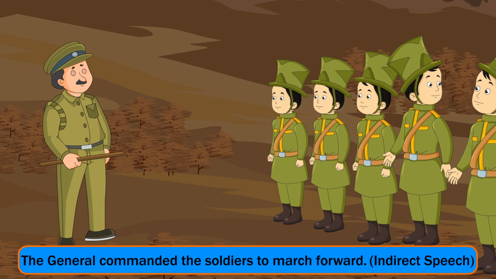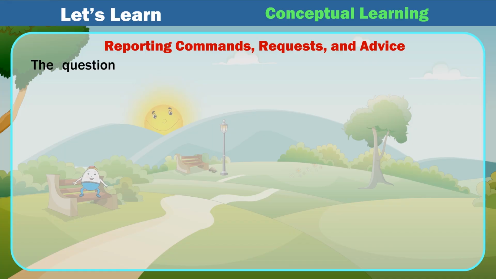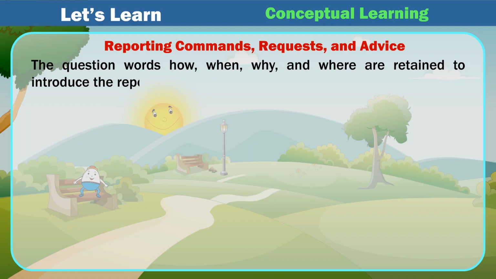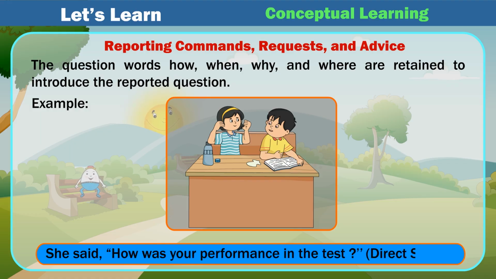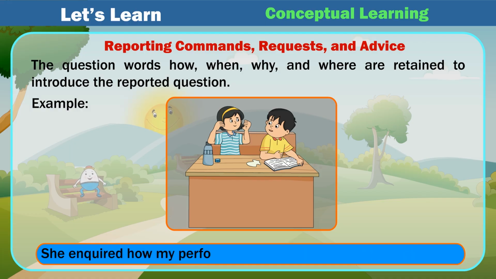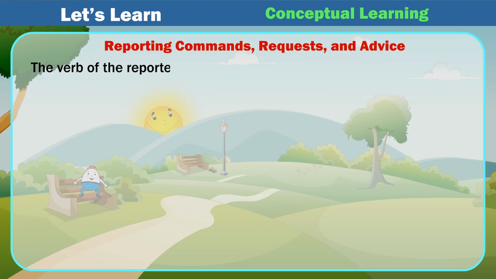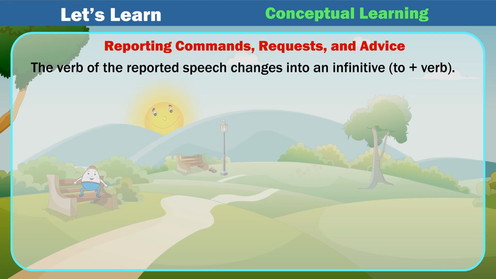Indirect speech. The question words how, when, why, and where are retained to introduce the reported question. Example: She said, "How was your performance in the test?" Direct speech. She inquired how my performance was in the test. Indirect speech. The verb of the reported speech changes into an infinitive, to plus verb.